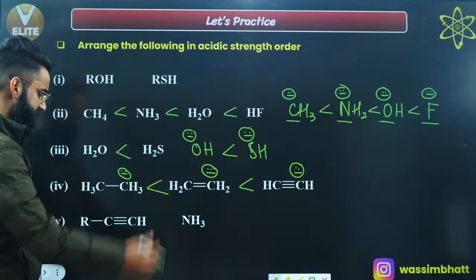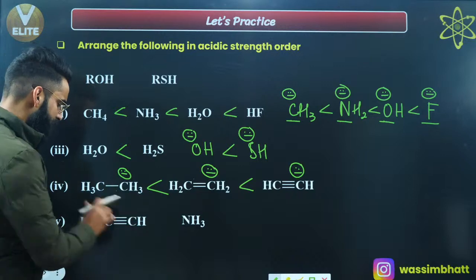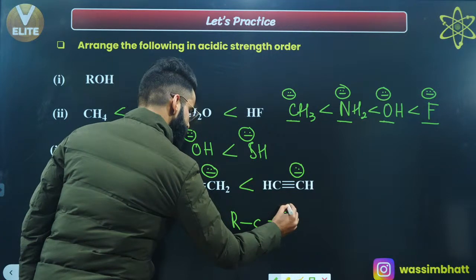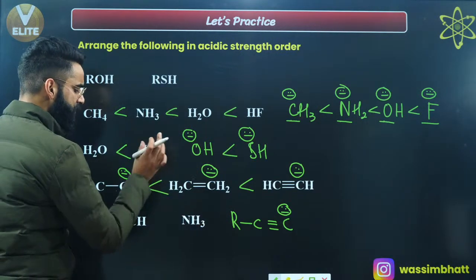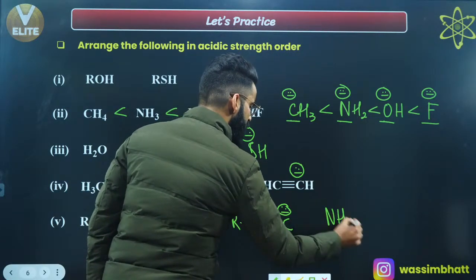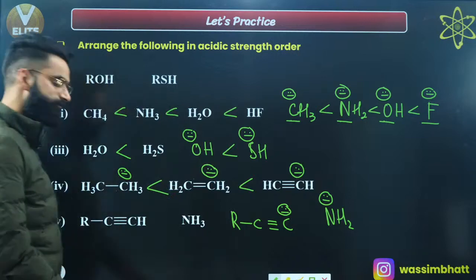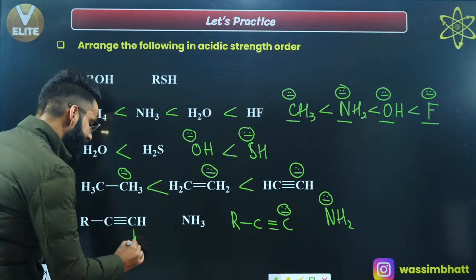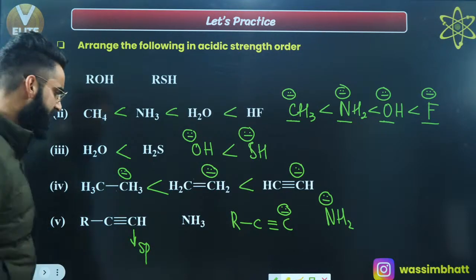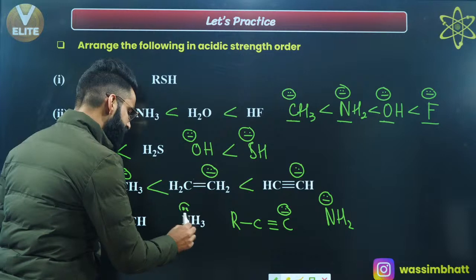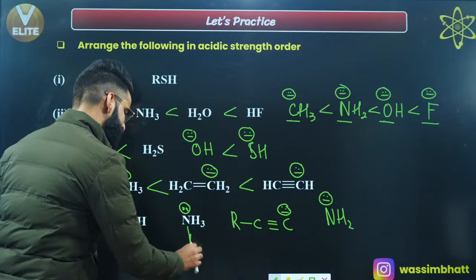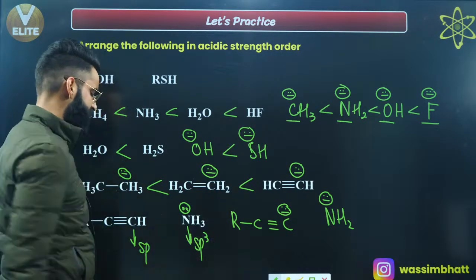Now we will have a look at this case. If I take H positive out from here, it will get converted into R, C triple bond C, and there's a negative charge on this carbon, right? Similarly, if I take H positive out from here, it gets converted into NH2 with nitrogen having the negative charge, right? First of all, what about the hybridization of this carbon? You'll say sp, it's sp hybridized. What about the hybridization of this nitrogen? It is forming 3 sigma bonds and 1 lone pair, so the steric number is 4. If the steric number is 4, it is sp3 hybridized, right? This is sp3 hybridized nitrogen.